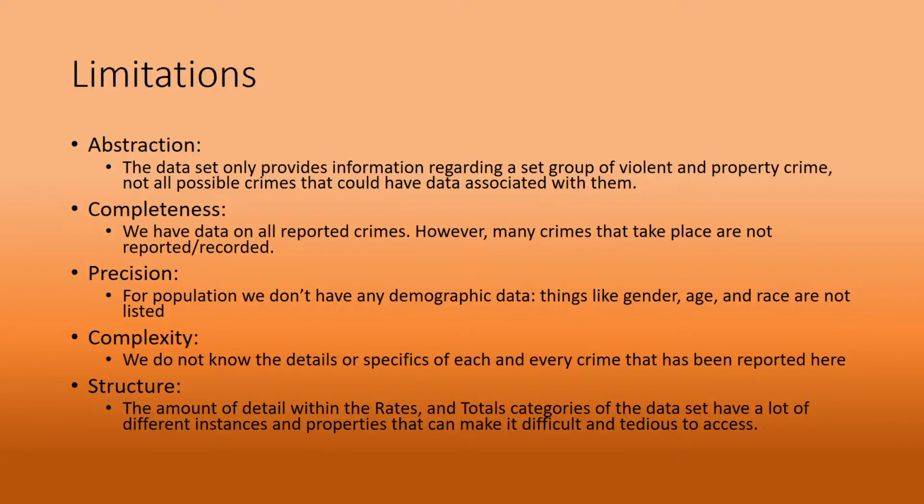Limitations. Limitations on the abstraction is that this data set only provides information regarding violent crime and property crime, not all possible crimes that could have data associated with them. Completeness. We have data on all reported crimes, but there are also many other crimes that are not reported or recorded, so we don't have data for those crimes, just crimes that are reported. For precision, for population, we don't have any demographic data, so gender, age, race, those things aren't listed, and those could be important depending on the stakeholder.